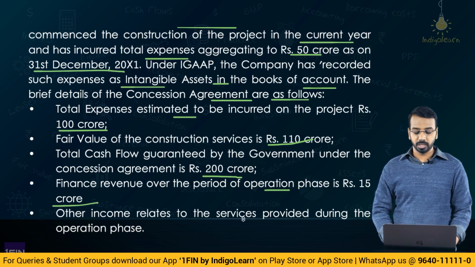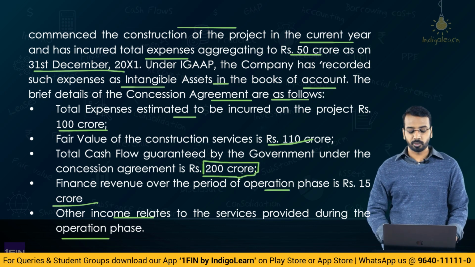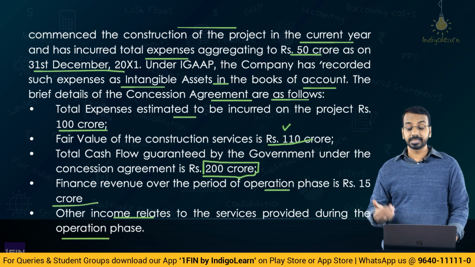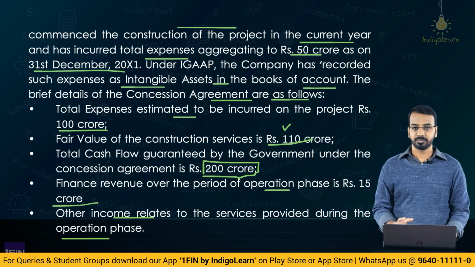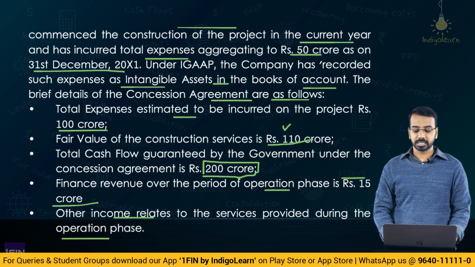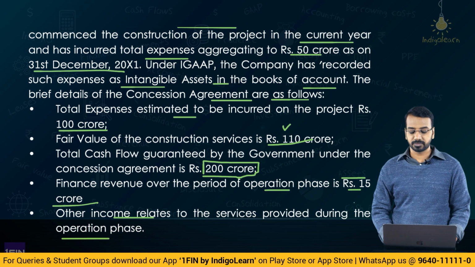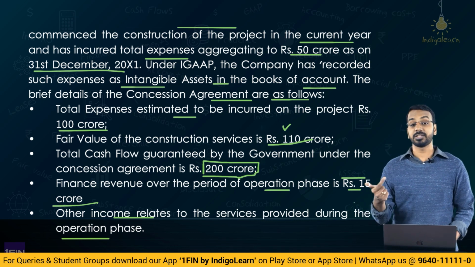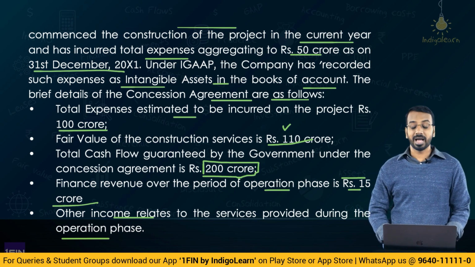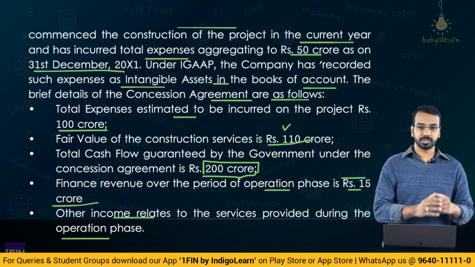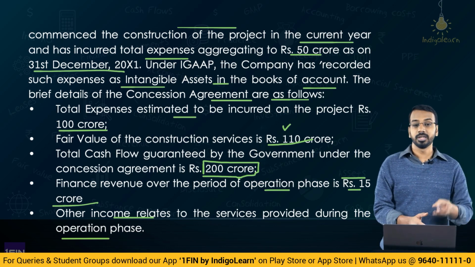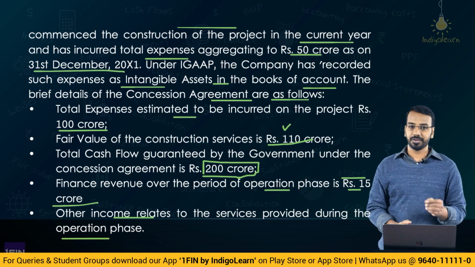Other income relates to the service provided during the operation phase. So, basically the entity will receive 200 crores. Out of this 200 crores, 110 crore is your fair value of construction service, that is when the road is being constructed, and finance revenue over the period is rupees 15 crores. So, 110 plus 15, 110 is for construction service, 15 is for finance. So, 125, which means the balance 75 crores is for operations, that is when the entity operates the road, the revenue attributable to that is 75 crores.